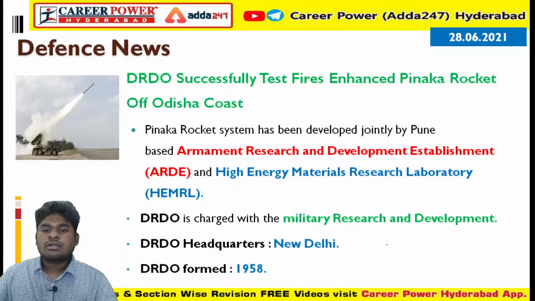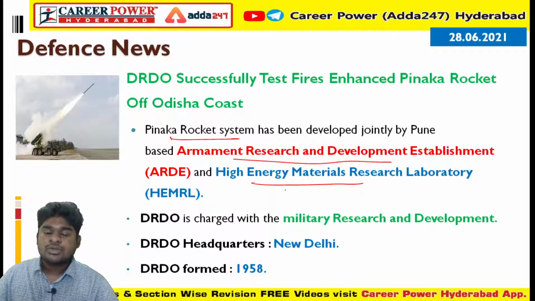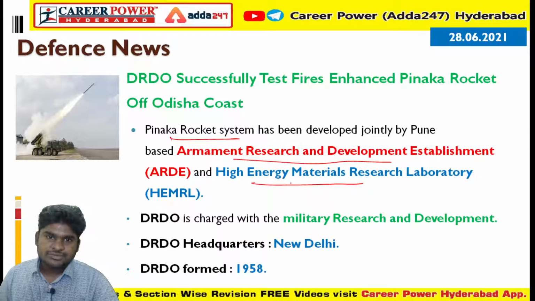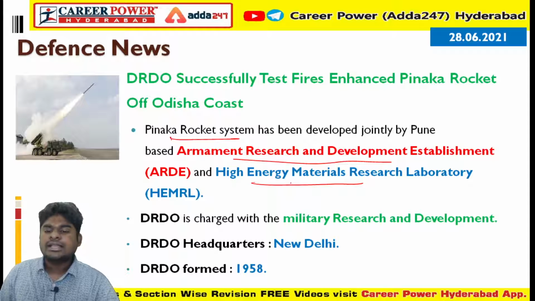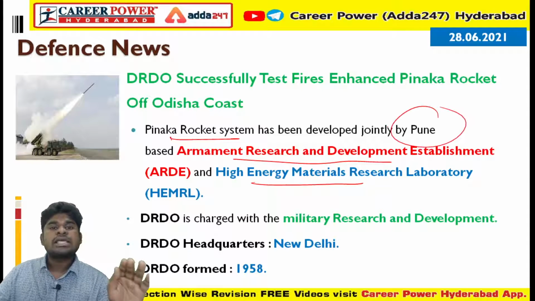This Pinaka rocket system was developed by the DRDO department labs, the Armament Research and Development Establishment and the High Energy Materials Research Lab. So these two labs developed the Pinaka rocket system. Both are based in Pune.